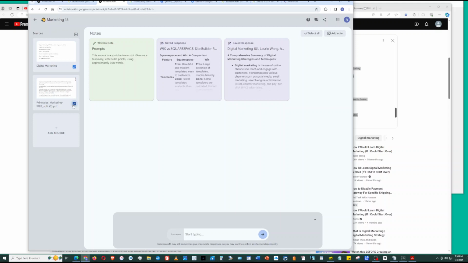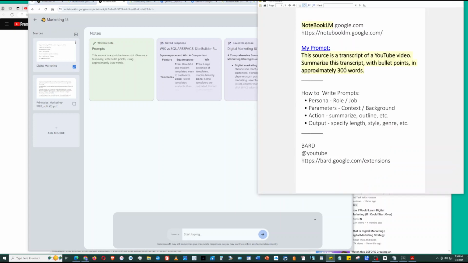But here we're only doing one source, so unclick this one, and only one box is checked. And notice here in the prompt box it says one source, and in here I'm going to put in my prompt.